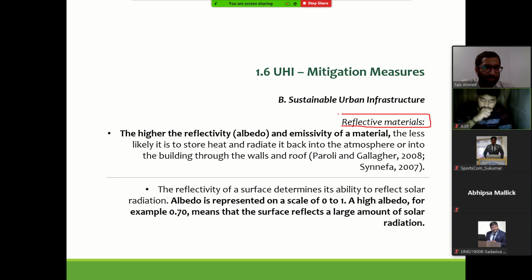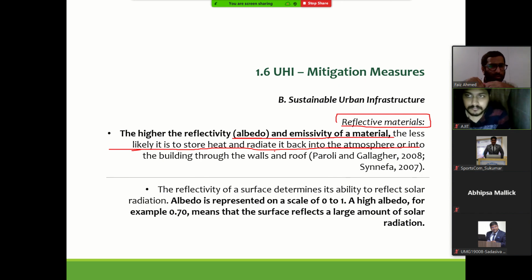Second thing is reflective material. The higher reflective material, that means higher albedo and emissivity of material, the less likely that it will store heat and radiate back to the atmosphere.